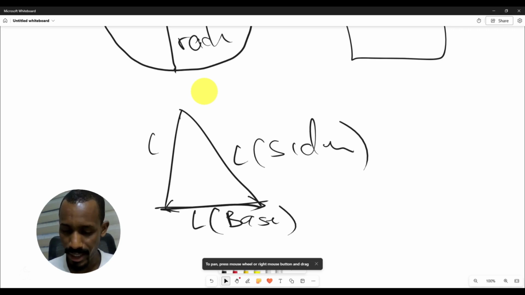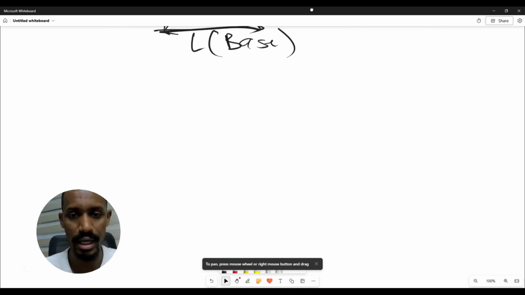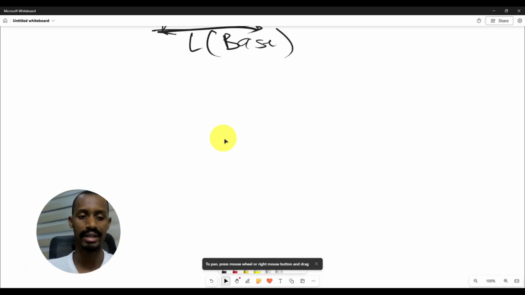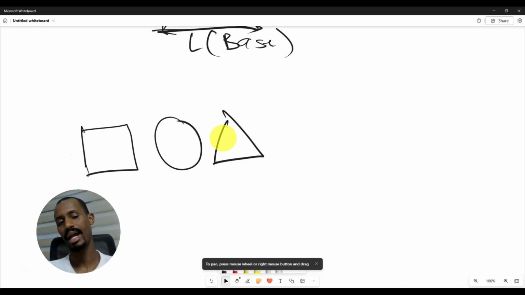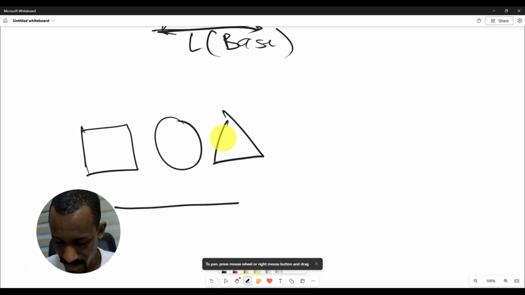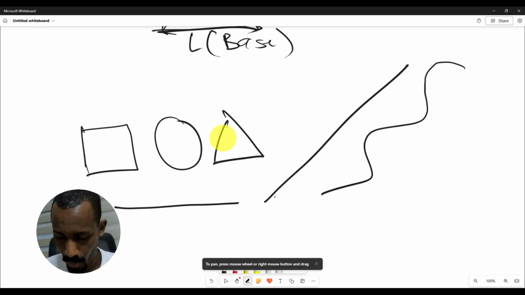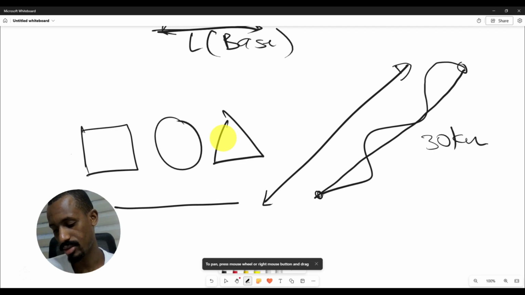And in life we also have to know that not all shapes are regular shapes. Although we have parallelograms wherein two opposite sides are equal, and we have perfect circles and perfect triangles, this is just to make our life simpler. In life you realize that you don't have perfect lengths like this. Let's say the distance between Banjul and Brikama, it's not like this. It is something like this, but we just make it like this to make it simpler. We just connect this dot here and make it like this, and say this is 30 kilometers, something like that.